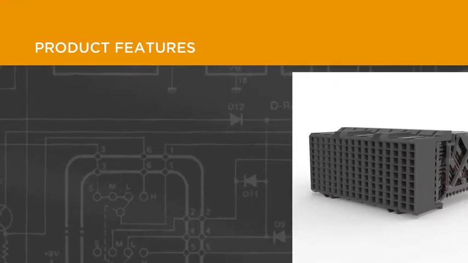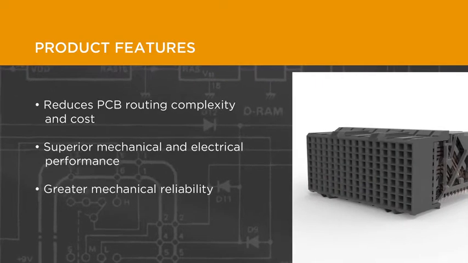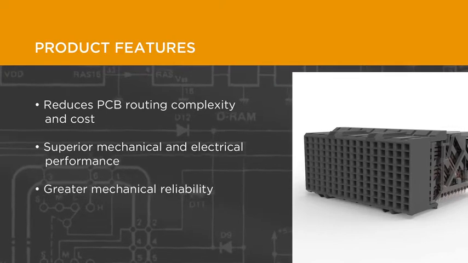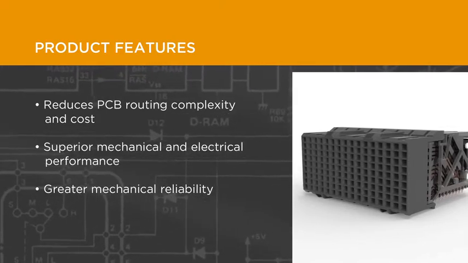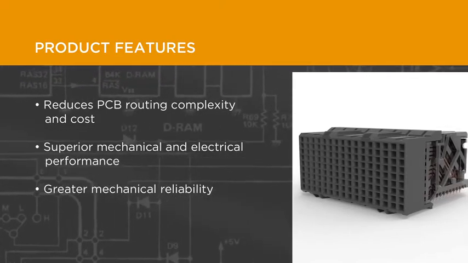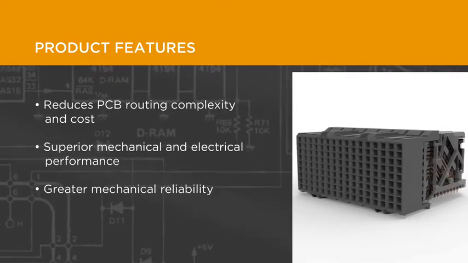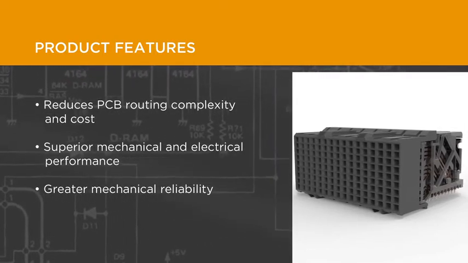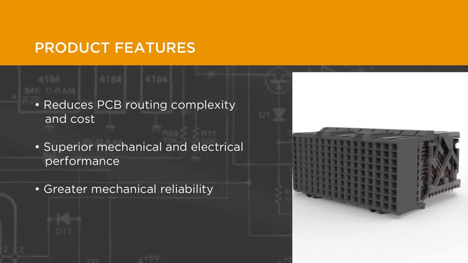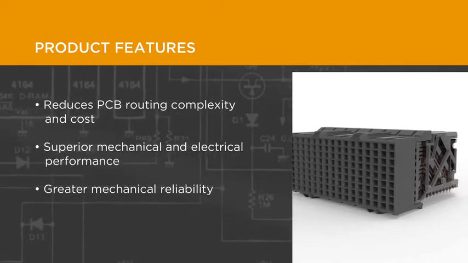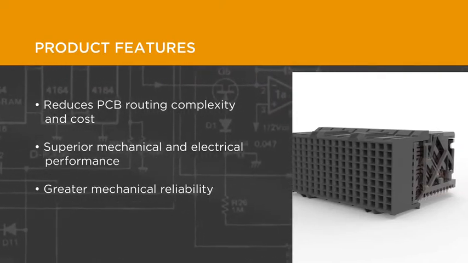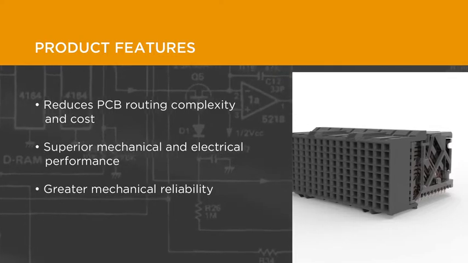Additional Impact connector features include reduced PCB routing complexity and cost by using a 1.9 by 1.35 millimeter grid on the backplane and daughter card, superior mechanical and electrical performance with 2 compliant pin attach options, and by incorporating guidance into connector modules with polarized housings, Impact connectors achieve greater mechanical reliability.